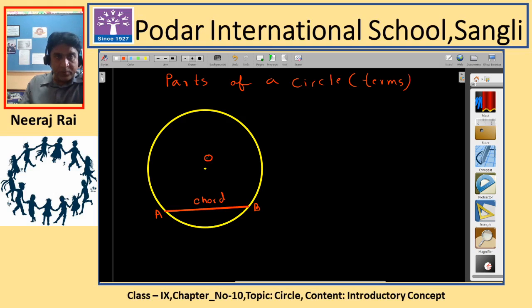Let me give a name to the center. It is called the chord of a circle. Now the area which is lying below the chord, below line AB, and which is inside the circle, what is it called?